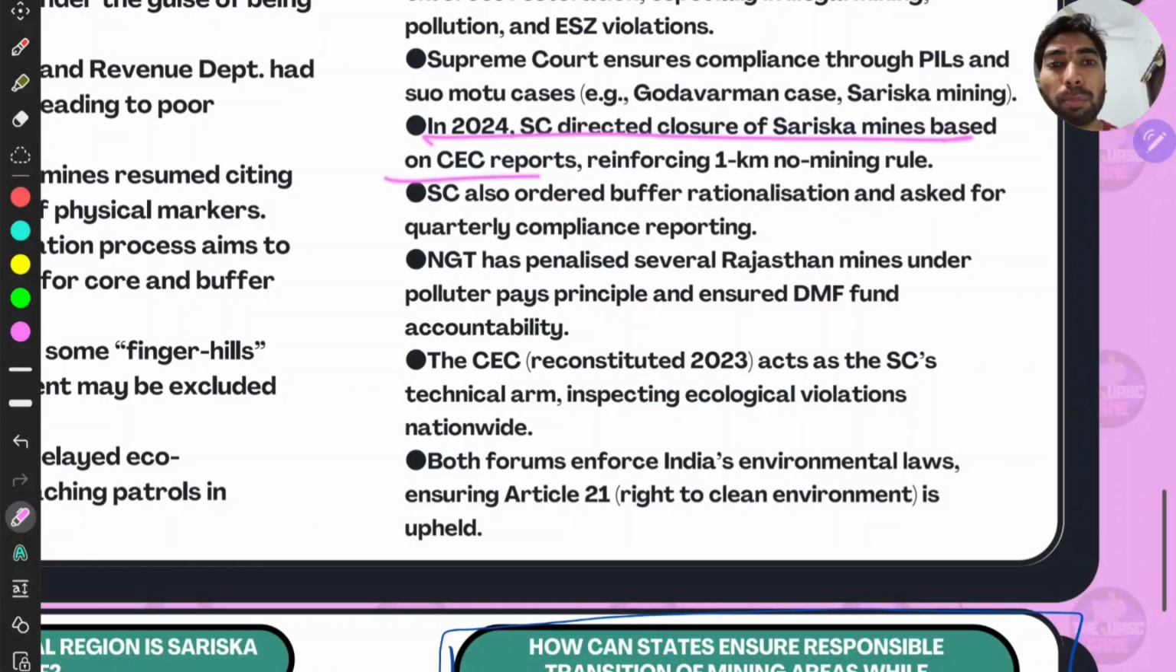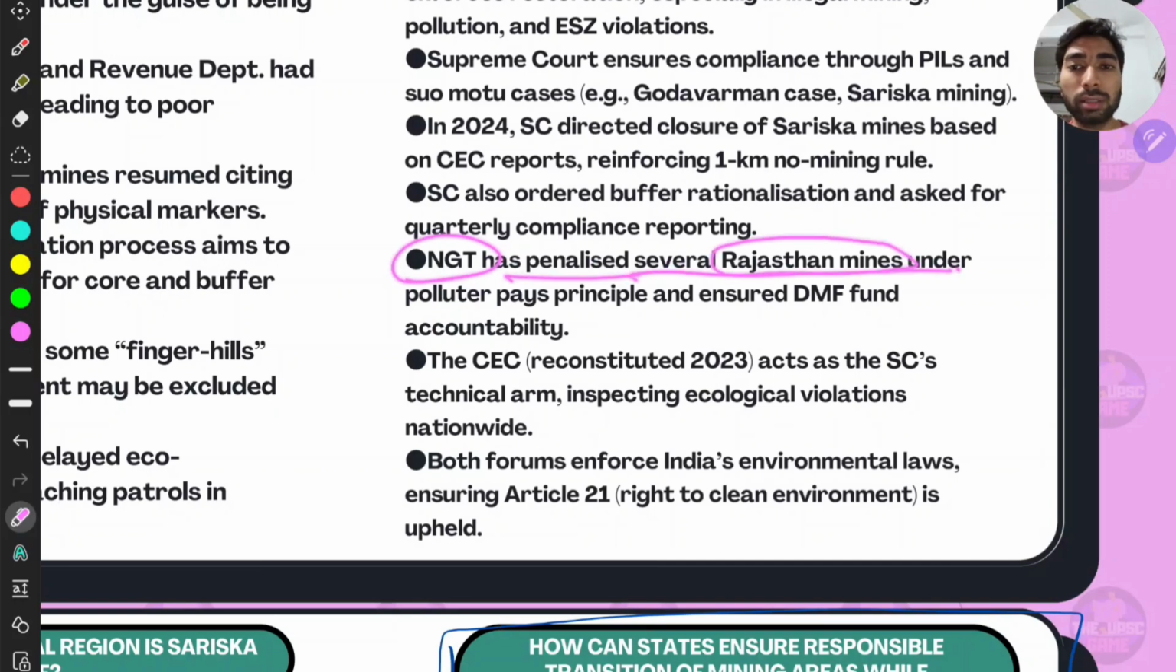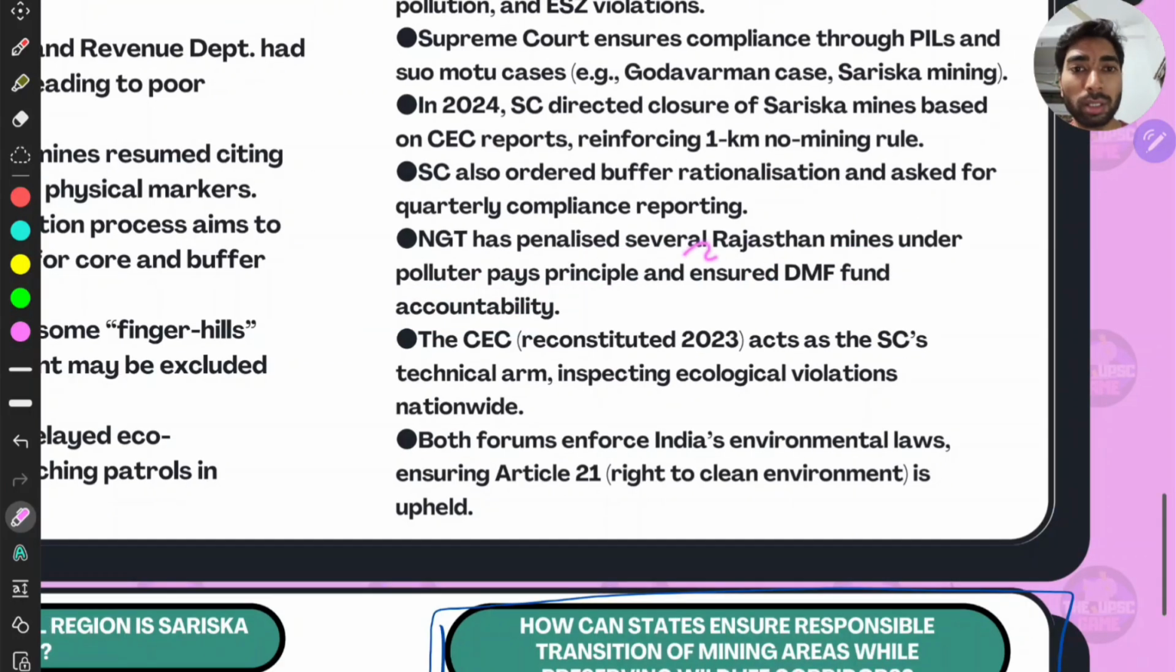And this is pro environment, right? Remember that in 2024 the Supreme Court directed this, and the Supreme Court also ordered buffer rationalization and asked for quarterly compliance reporting, right? The NGT has also penalized several Rajasthan mines under the polluter pays principle. Remember this? There was also a case where the Supreme Court laid down the polluter pays principle, right? Write that case in the comment section below. And ensured DMF fund accountability, right? Here DMF is the District Mineral Fund, that is what they are talking about.